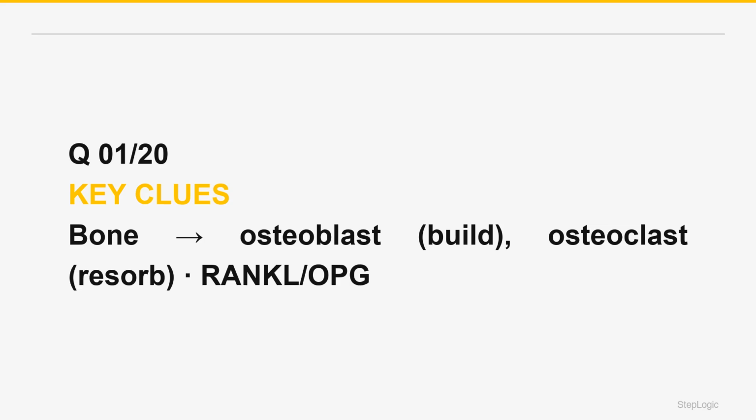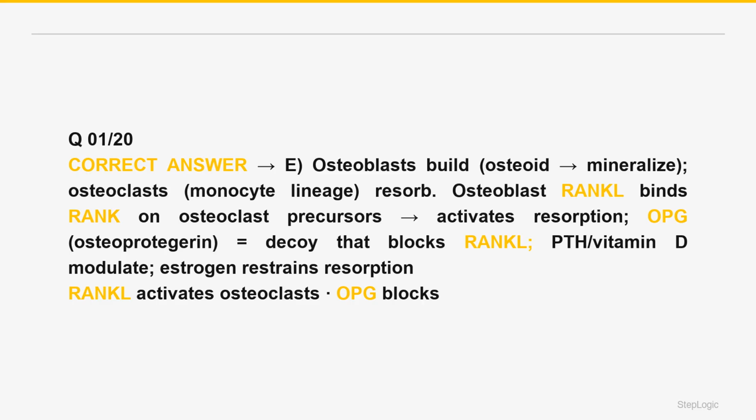The key regulatory point: osteoblasts actually control osteoclast activity through the RANKL and OPG system. The correct answer is E. The RANKL and OPG axis is high yield. Osteoblasts express RANKL, receptor activator of NF-kappa B ligand, which binds RANK on osteoclast precursors to drive their differentiation and leads to bone resorption. Osteoblasts also secrete osteoprotegerin, OPG, a decoy receptor that binds RANKL and prevents it from activating osteoclasts.